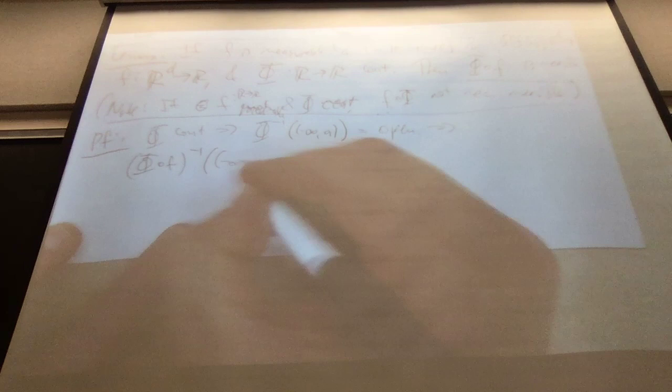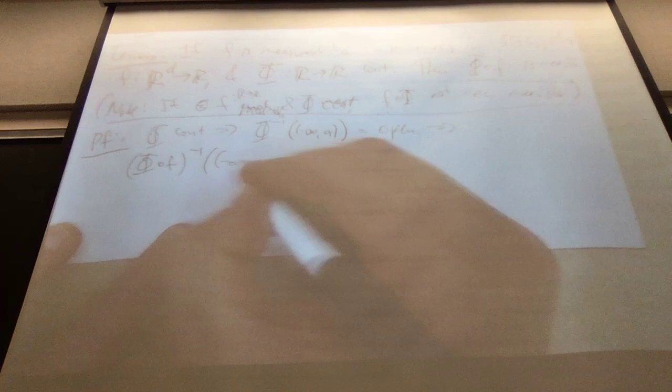Let's go through this again. Phi inverse of an interval is open, since phi is continuous. F inverse on open sets, by definition of f being measurable, is measurable. So this composition, inverse of an interval, is measurable. That's what it means to be measurable.